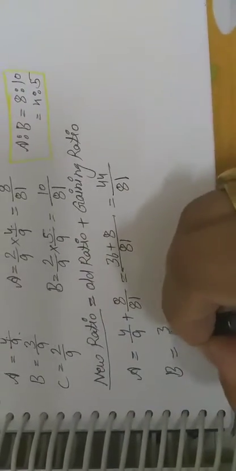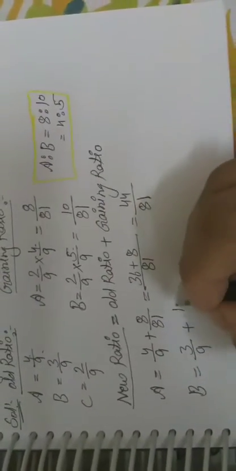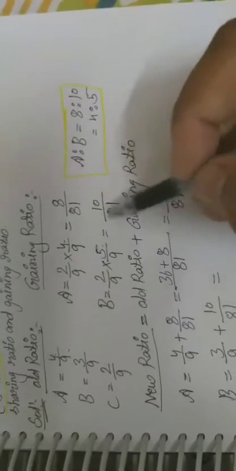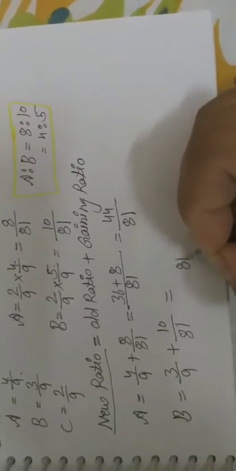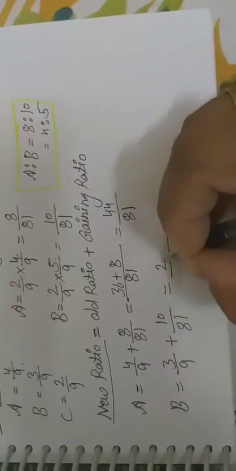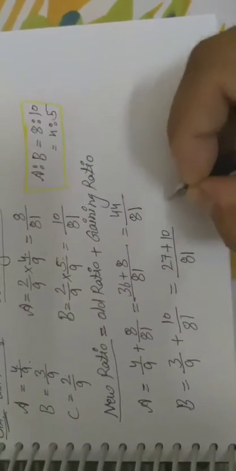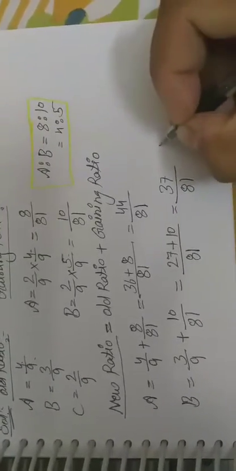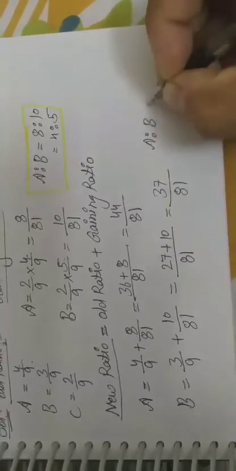And B, the old ratio 3/9, plus the gaining ratio 10/81. हम यहाँ पर इस रेशियो को प्लस नहीं करेंगे, ये वाला रेशियो प्लस करेंगे, ये गेनिंग रेशियो है. Okay, so then 81, 9 3s are 27, plus 10, that is 37/81. So A ratio B, the new ratio, is equal to 44:37.